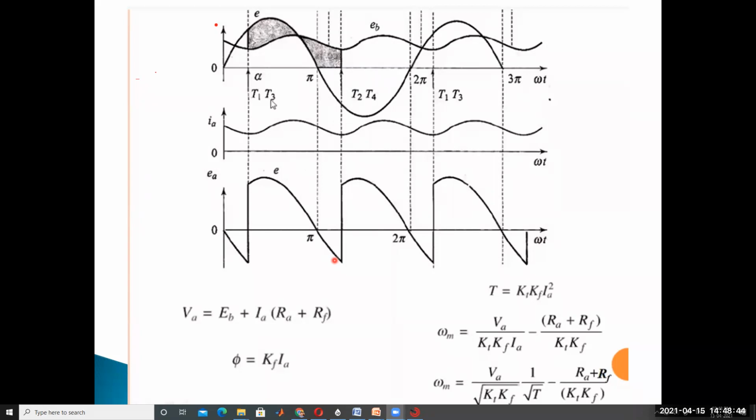At omega t equal to alpha, SCR T1 and T3 are triggered and come to the on state. These two SCRs conduct up to pi plus alpha.